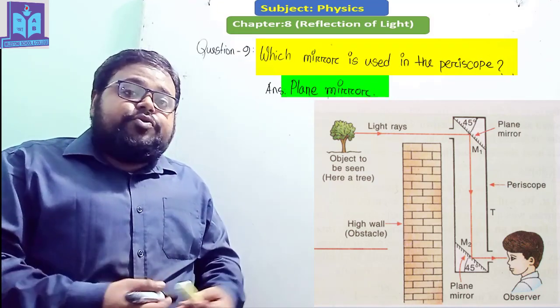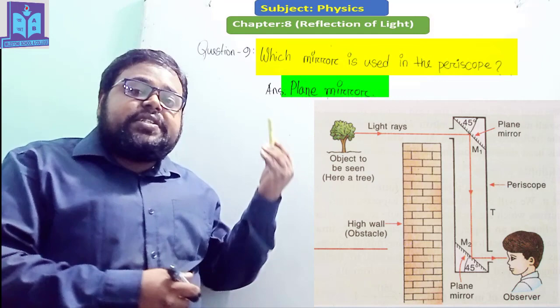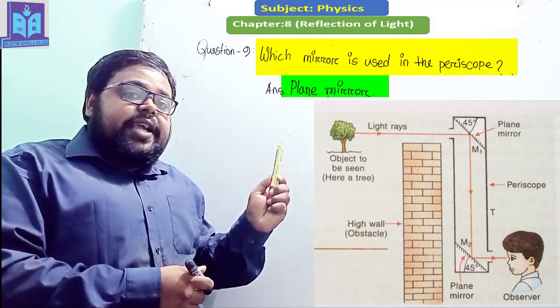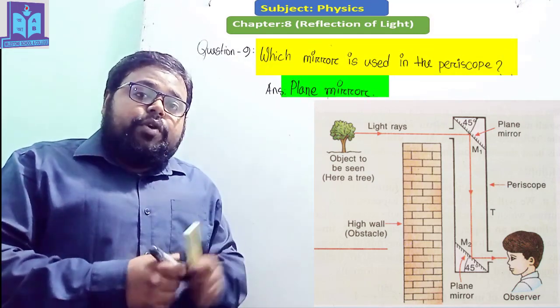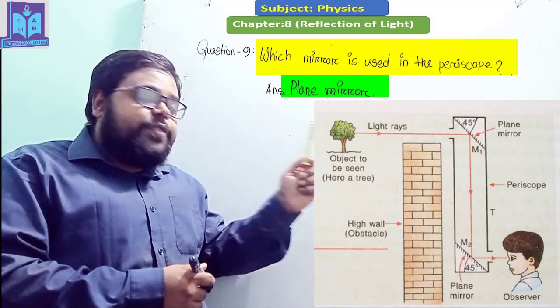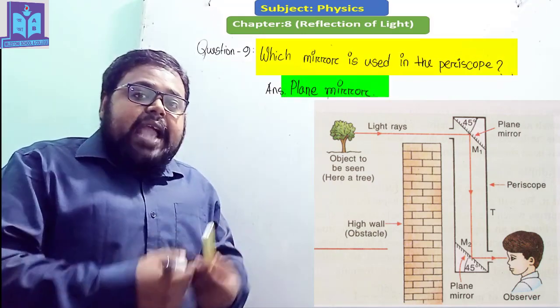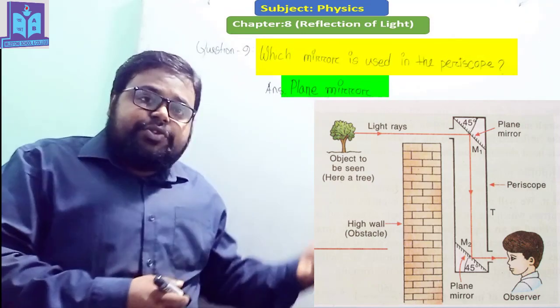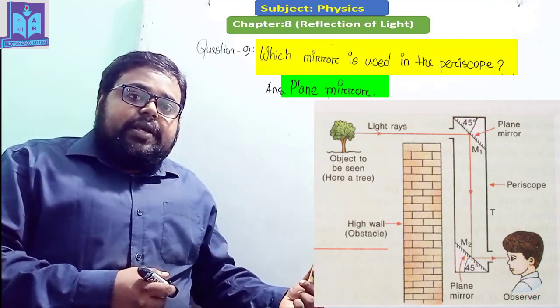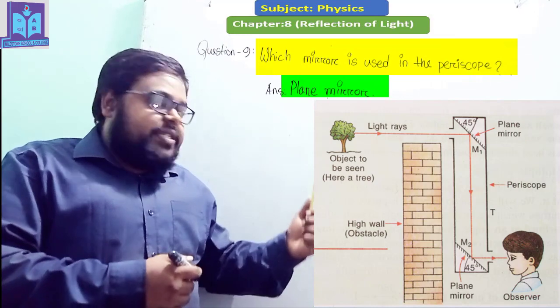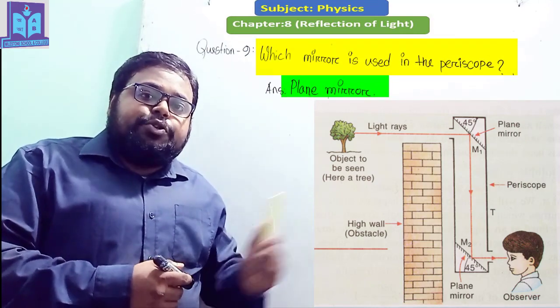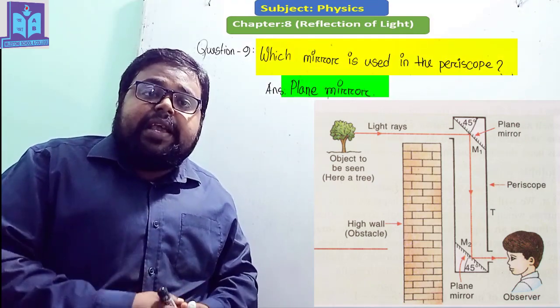When the light rays come from the outer side, the object's rays will be incident on the first mirror M1 at a 45-degree angle. After that, the reflected ray will go straight downward and be incident on the second mirror M2 at a 45-degree angle.